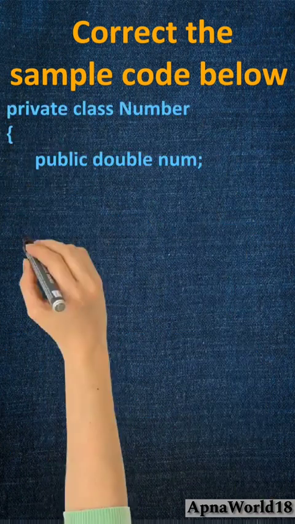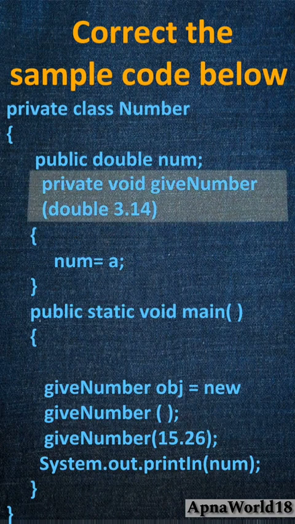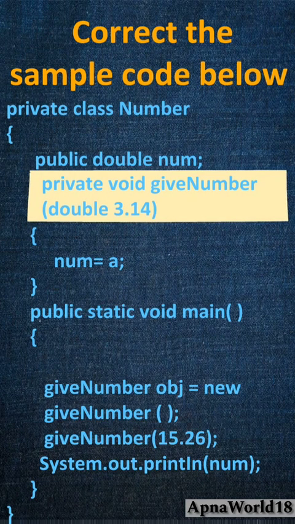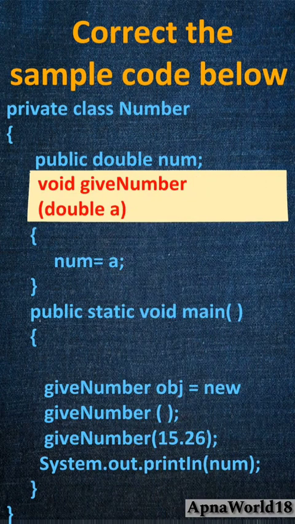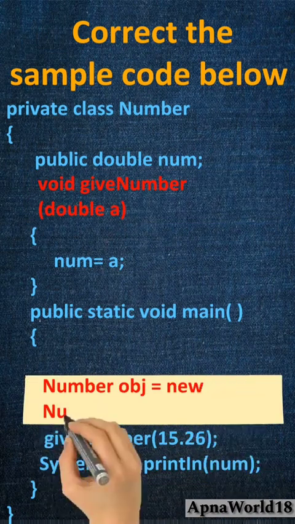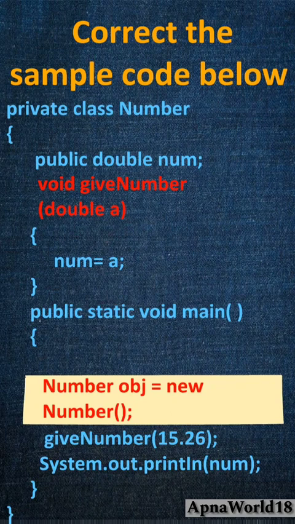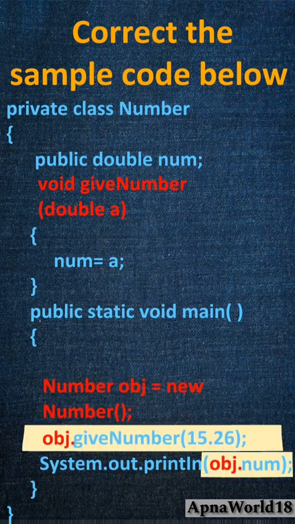Let's take a look at another example. Here if we first see the method giveNumber, it has missing formal parameters which also need to be used for assignment to num. In main method, the object that needs to be instantiated is number. Then you can use obj to refer to giveNumber function and num variable.